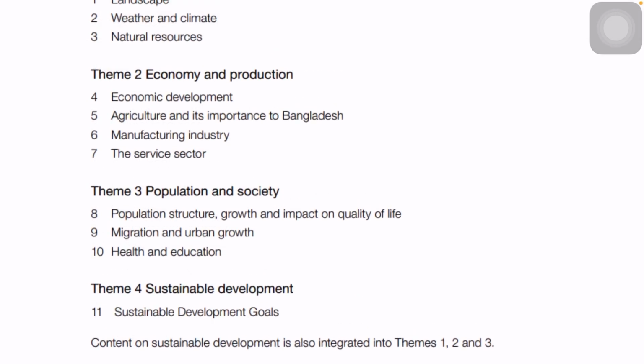The new additional part of geography paper 2 is theme 4, which is sustainable development. Sustainable development will not have any separate questions in the exam.